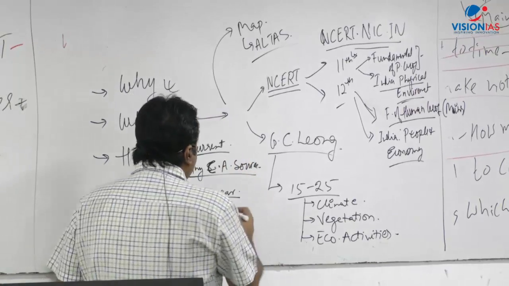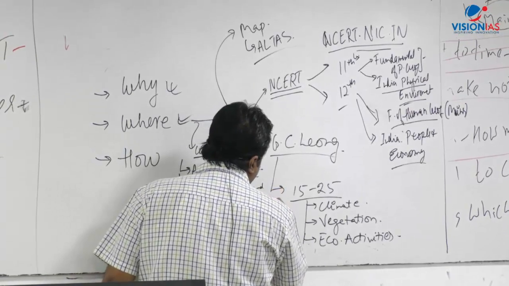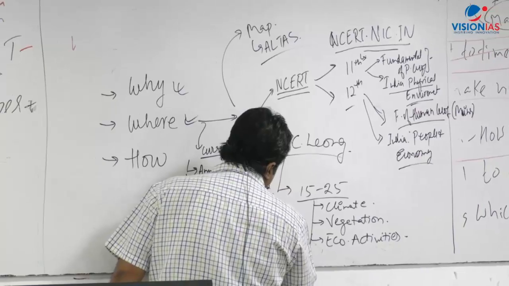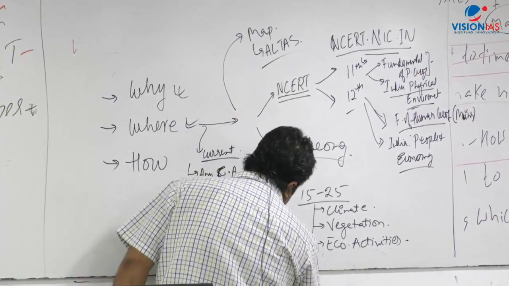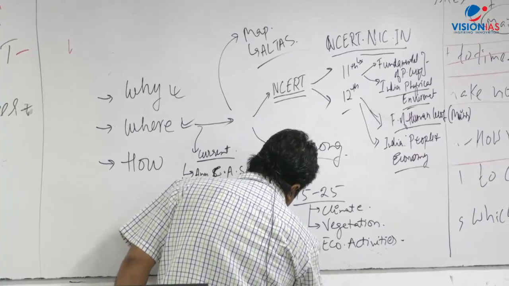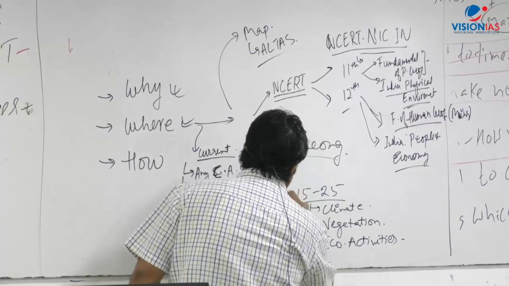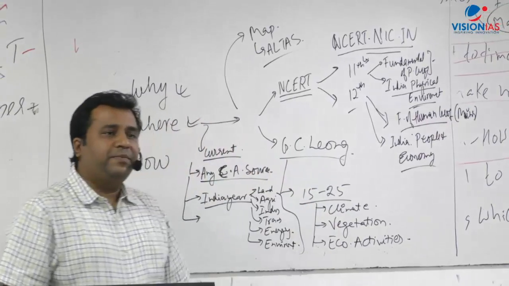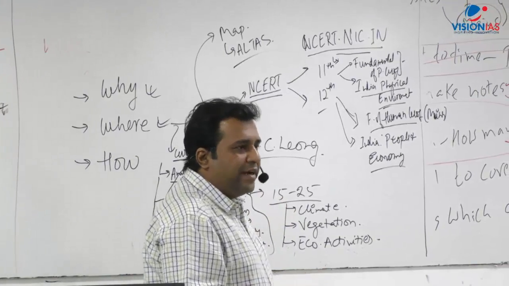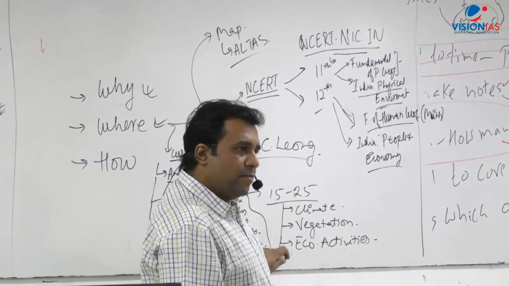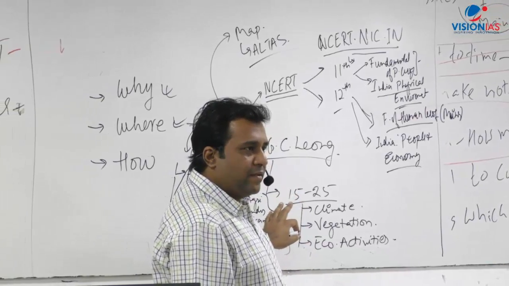Yeah. So India Yearbook, you have chapters on land and people, agriculture, industry, transport, energy, environment, right? These are the chapters you need to do from your India Yearbook out of the 30 plus chapters which are there, from the geography perspective, broadly. If you are done with this, this is good enough.